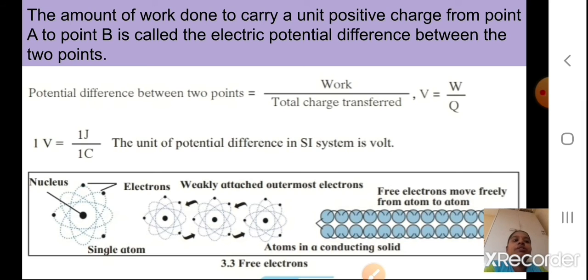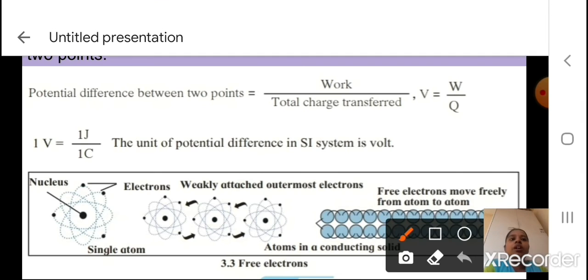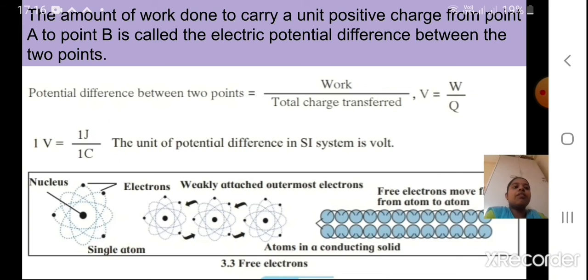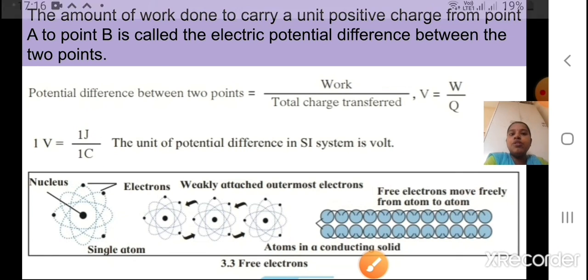Now potential difference between 2 points will be work upon total charge transferred. So work we write as capital W, charge we write as capital Q. So 1 V, that is 1 volt, is equal to 1 joule of work done upon 1 coulomb of charge. Coulomb is the unit for charge, we write it as capital C. The unit of potential difference in SI system is volt. This you will remember.